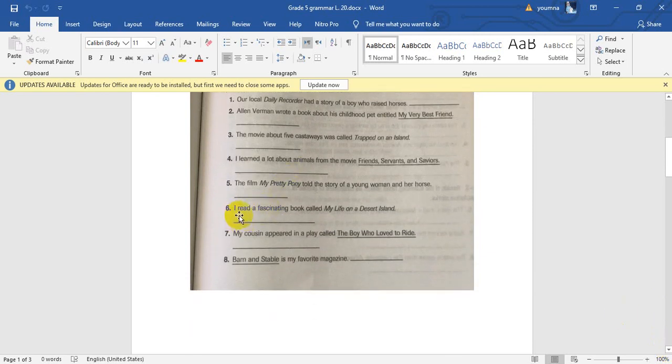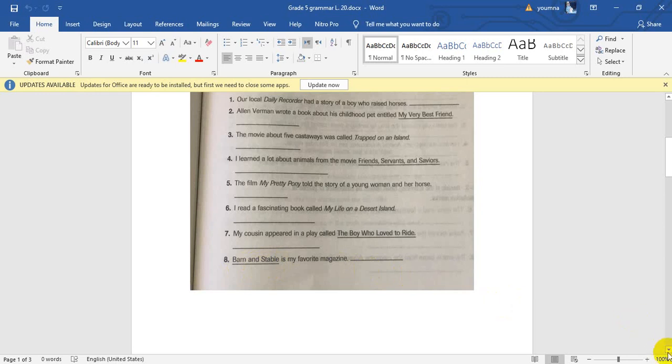Number 6, I read a fascinating book called My Life on a Desert Island. Where's the title? Yes, the one with italic, My Life on a Desert Island. Okay, it's printed. Write it here. Number 7, my cousin appeared in a play called The Boy Who Loved to Ride. The title is the underlined one. Write it here, and it's written by hand like that. Number 8, Barn and Stable is my favorite magazine. The title is the underlined one, written by hand. So I'll write it here.